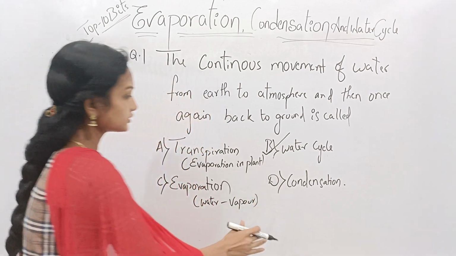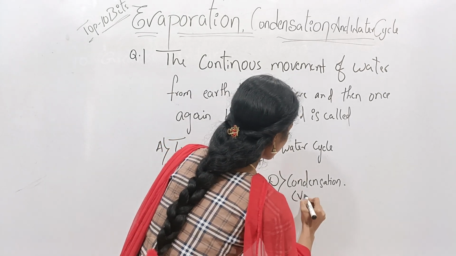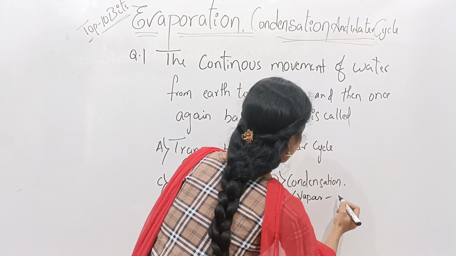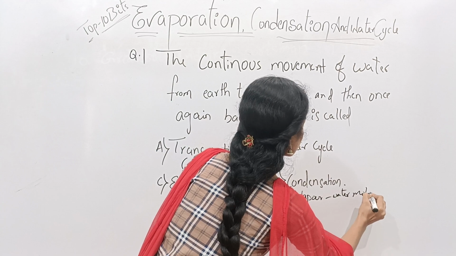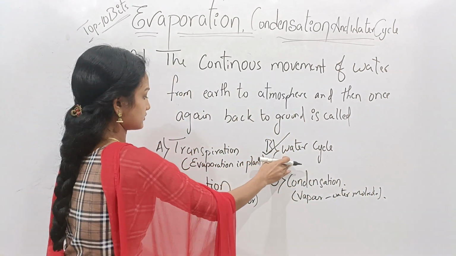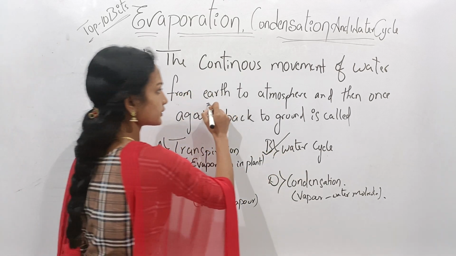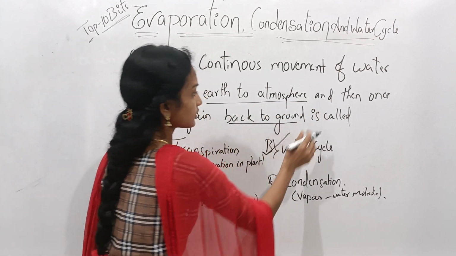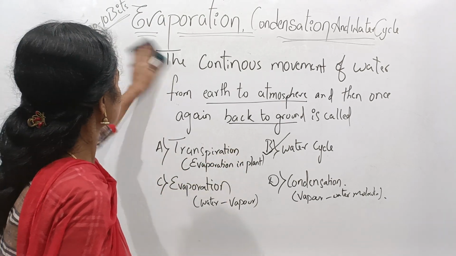Here condensation means quite opposite to evaporation, that is vapor to water, or vapor to liquid water molecules, is known as condensation. Here the correct option is water cycle, that is the continuous movement of water from earth to atmosphere and then back to ground is known as water cycle. So option B is the correct option.